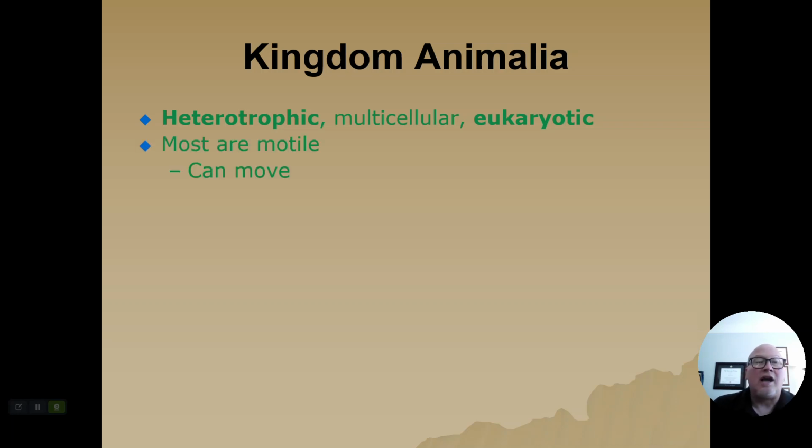Most animals are motile, meaning that they can move. This is obviously an advantage considering the fact that we have to take in nutrients. So oftentimes that's because the animals have to move in order to gather food in order to take it in. There are some animals though that are sessile, which means that they cannot move. Things like coral, things like tunicates, or sponges. All of those things are sessile as adults.